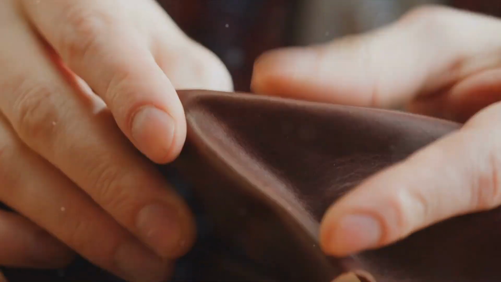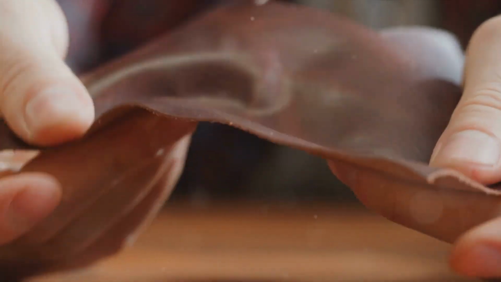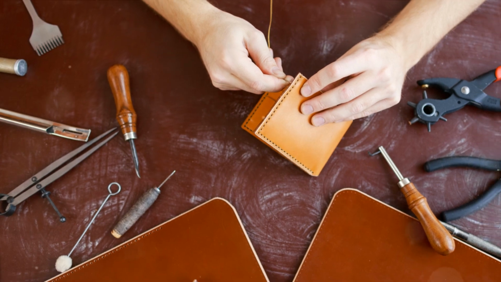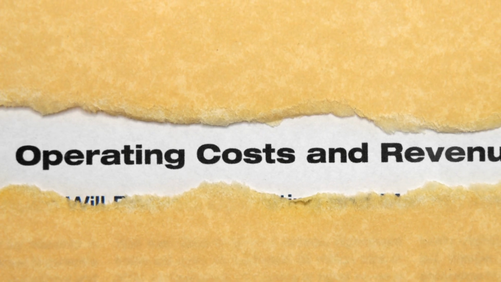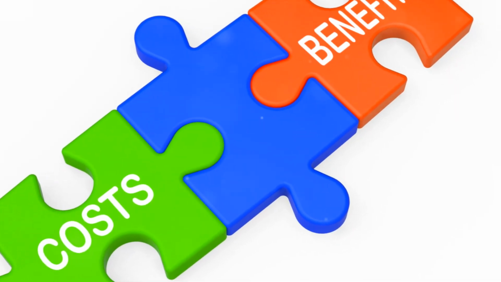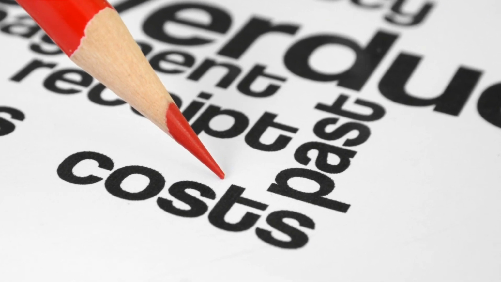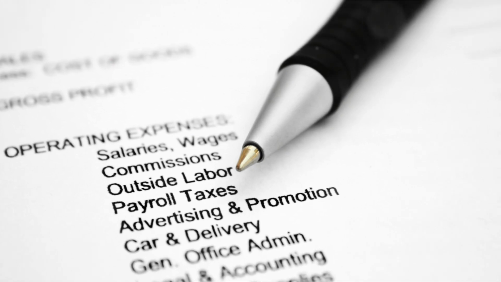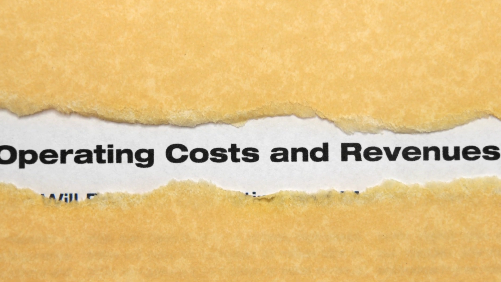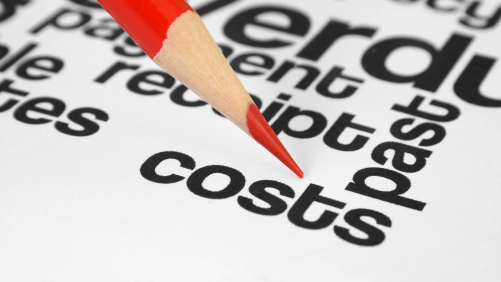Moving on, we delve into direct costs. These are costs that can be directly attributed to a specific cost center or cost unit. The cost of leather in our shoe factory is a direct cost. On the contrary, indirect costs can't be directly attributed to a specific cost center or cost unit. The factory's electricity bill is an indirect cost because it can't be attributed directly to a single pair of shoes. We then have prime cost, which is the total of direct materials and direct labor cost.